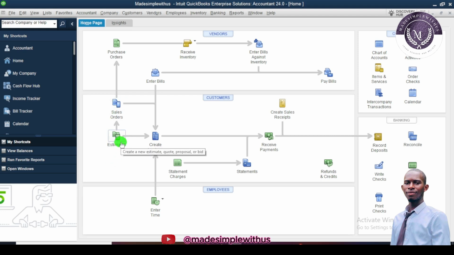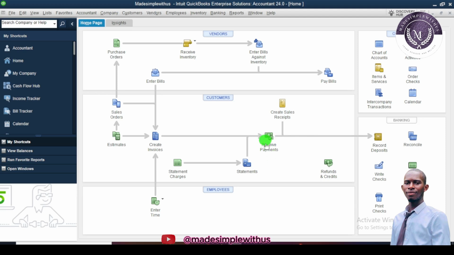After making all those estimates, you will create what? An invoice. After creating the invoice, you send it out to your client. After that, your client will receive it, and also we'll talk about receive payment. Your client will have to make a payment.